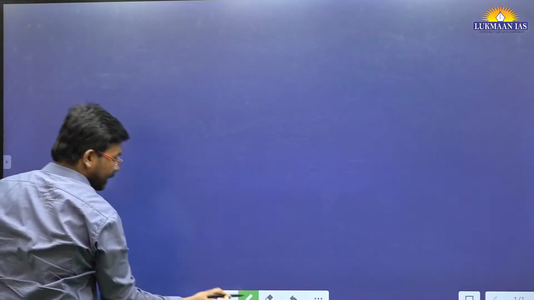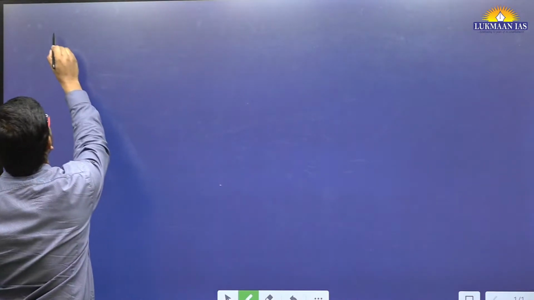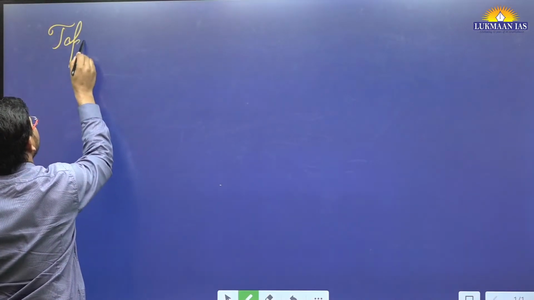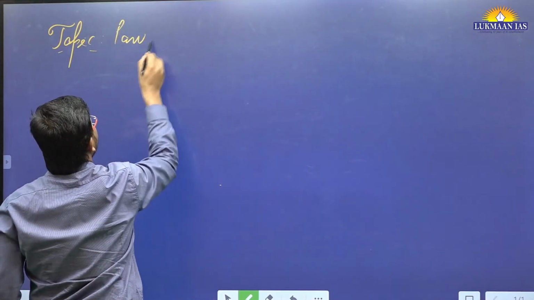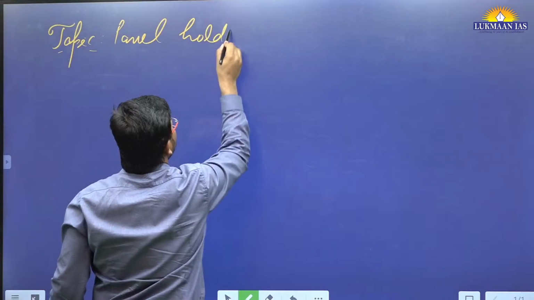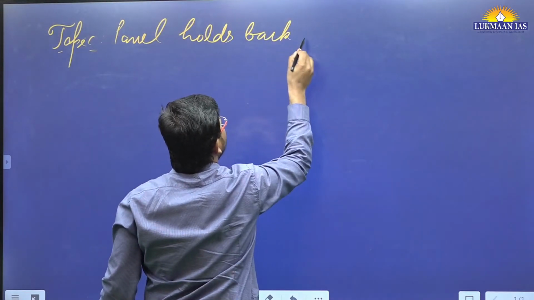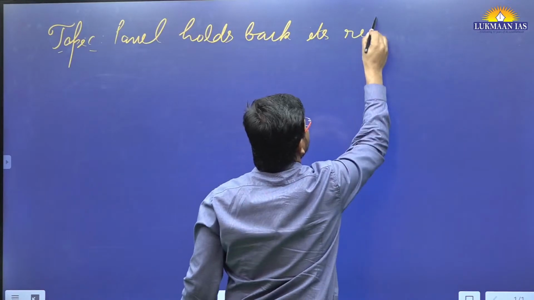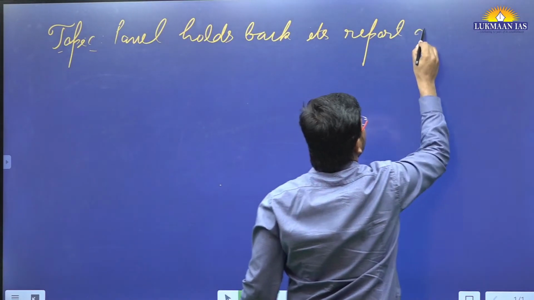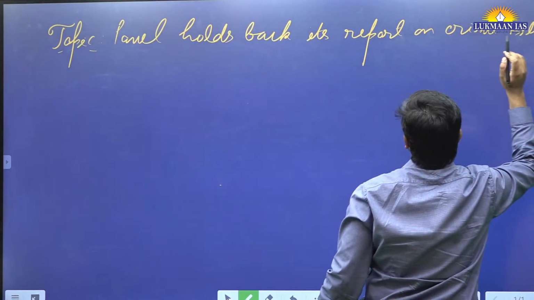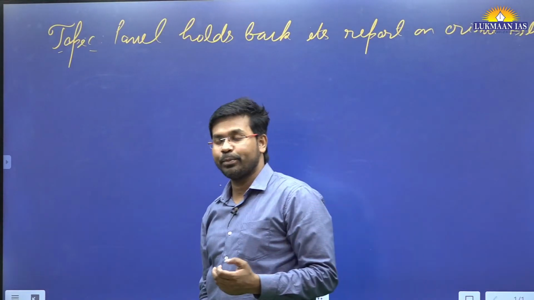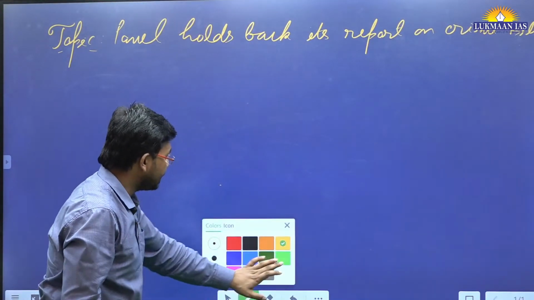Name of the topic that we are discussing today, right? Name of the topic is Panel holds back its report on crime bills. Okay, panel holds back its report on crime bills. So what are those crime bills we are going to talk about?